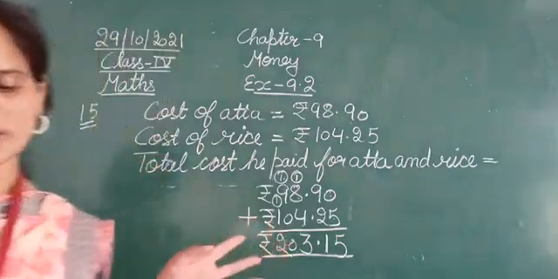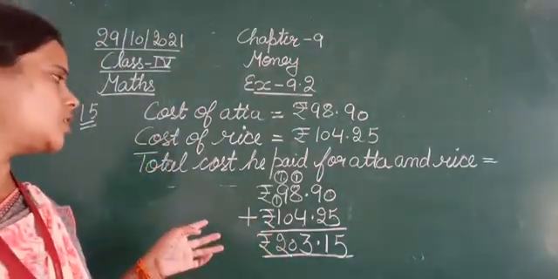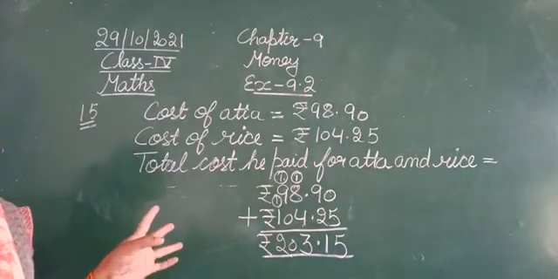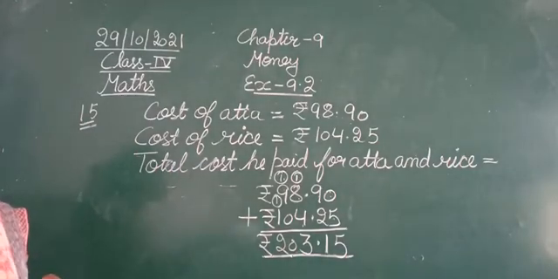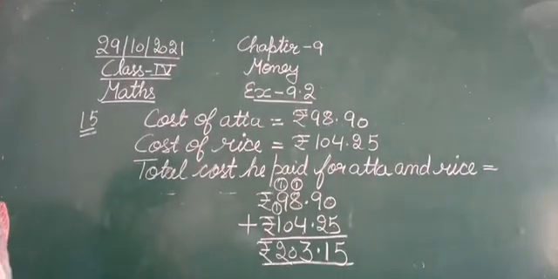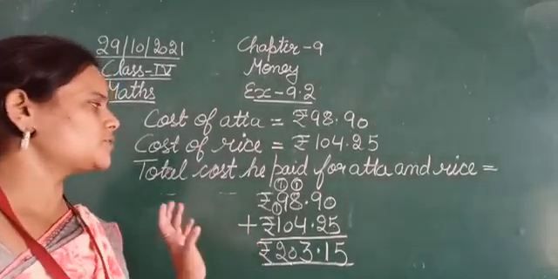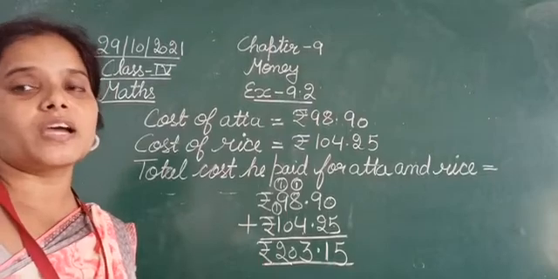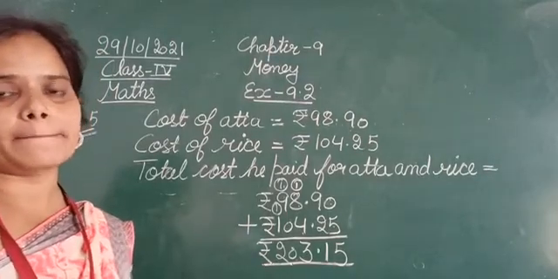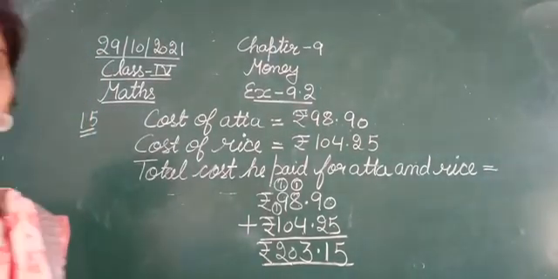Okay, so now we have calculated the cost of atta and rice that he needs to pay. So this is the cost of atta, cost of rice, and this is the total cost of rice and atta. Now the question is still left.